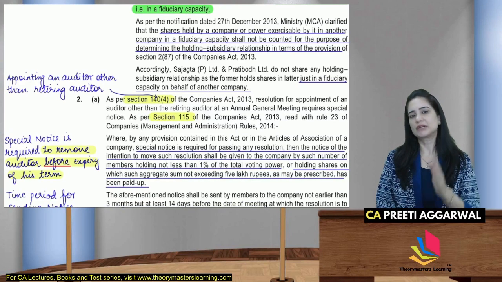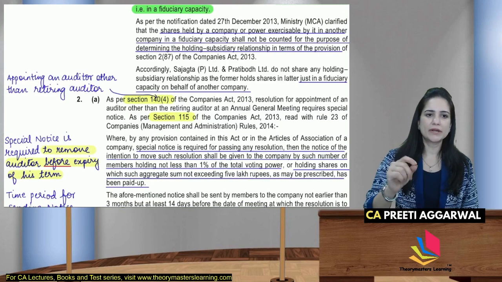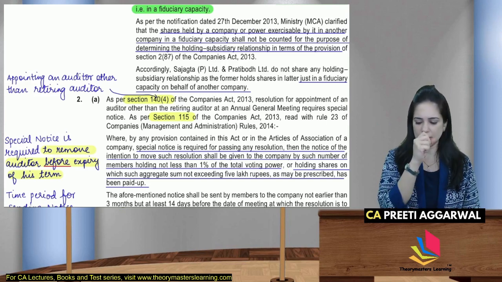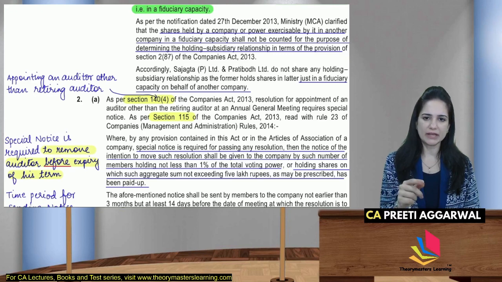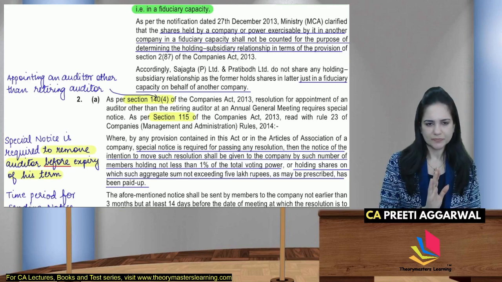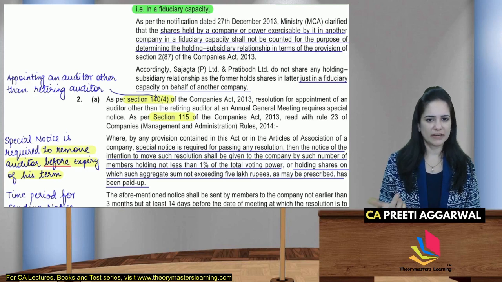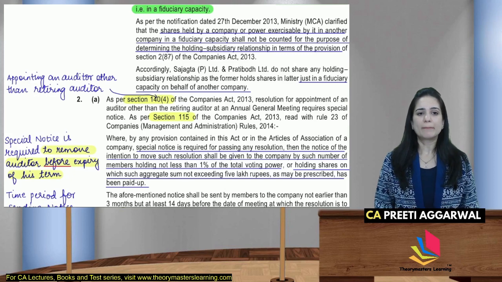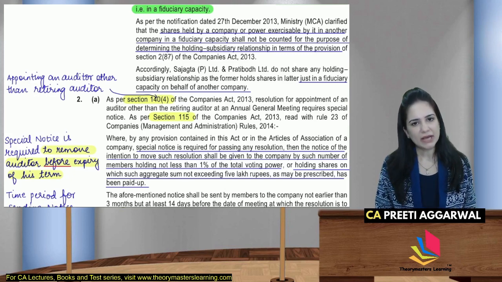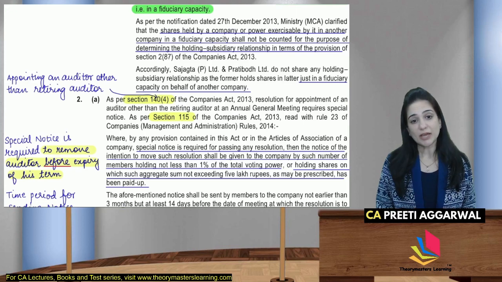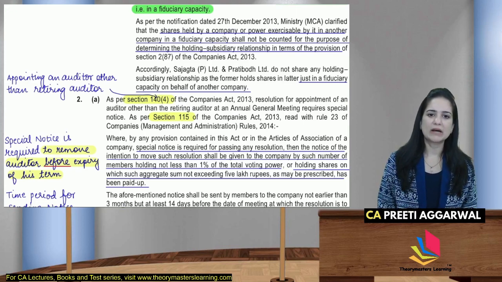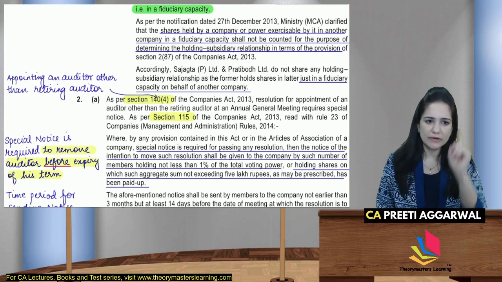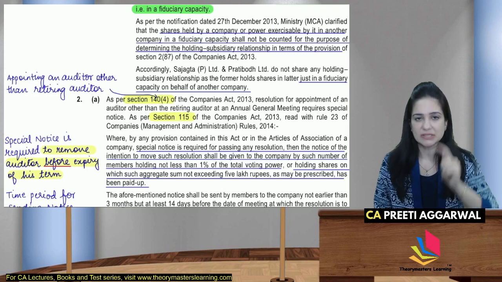Now section 140 subsection 4, appointing an auditor other than the retiring auditor. Resolution for appointment of an auditor other than the retiring requires special notice. Okay. As per section 115 read with rule 23, 115 important for exam. Where by any provision contained in the Act or articles, special notice is required for passing a resolution. Now, special notice is required when you are removing an auditor before expiry of his term, like in this case.